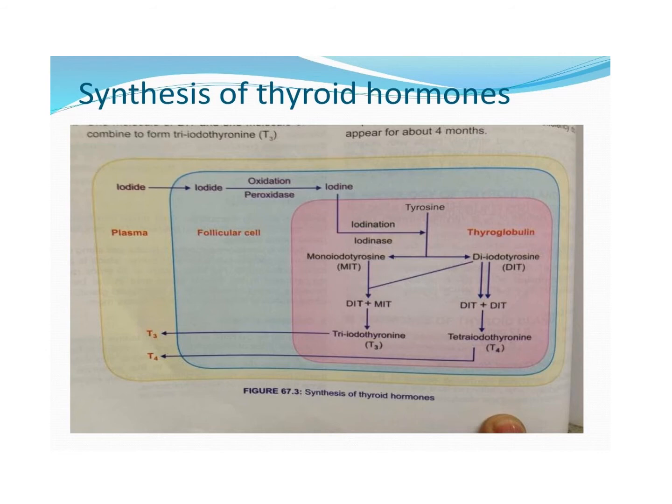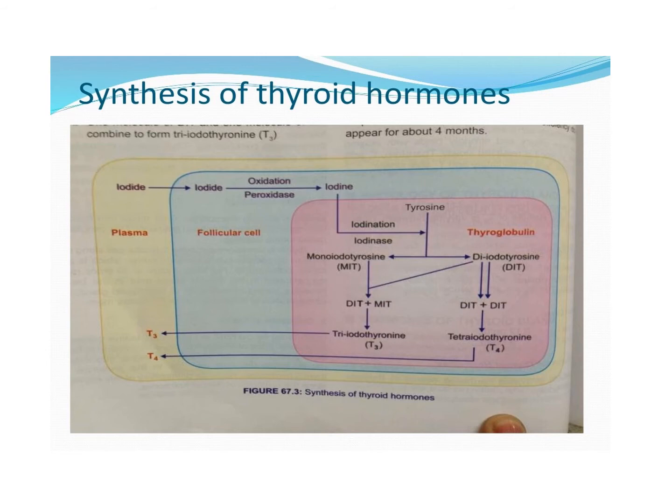Within the thyroglobulin molecule, iodination takes place, that is, iodine is combined with tyrosine and they form two molecules: monoiodotyrosine and diiodotyrosine. Two diiodotyrosine molecules, when they combine, form tetraiodothyronine, that is T4, and one molecule of monoiodotyrosine and one molecule of diiodotyrosine combine to form triiodothyronine, that is T3.